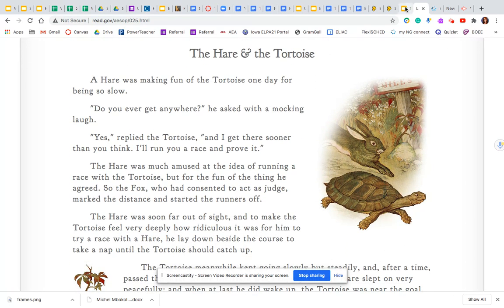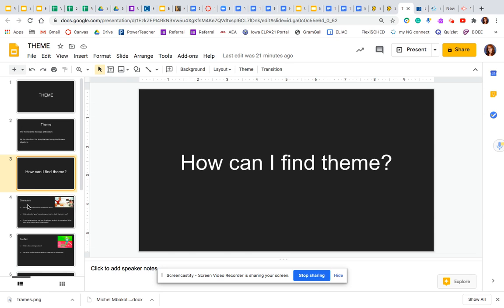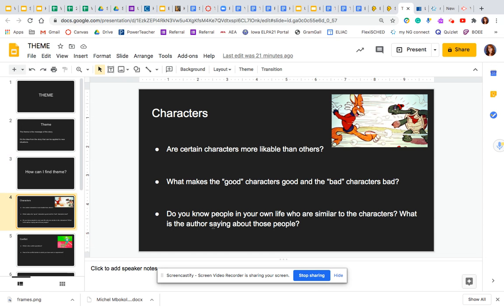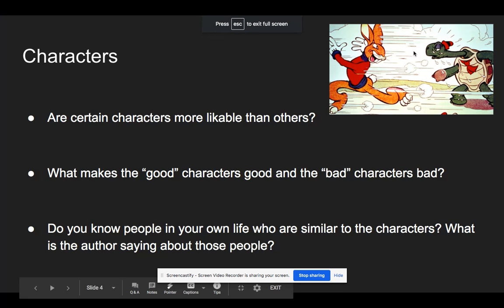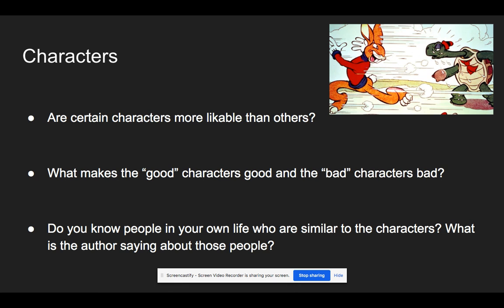So, the hare and the tortoise. How can we find the theme of this story? There are three things that we can look at. The first thing that we can look at are the characters. When you look at the characters of a story, understand that the author created those characters very purposefully, and he gave the characters certain traits, certain characteristics on purpose. So we can learn a lot by looking at the characters of a story.